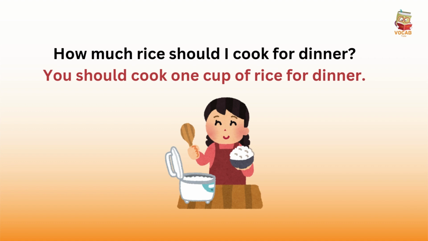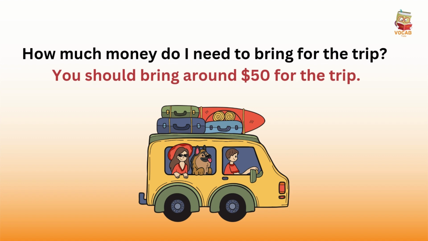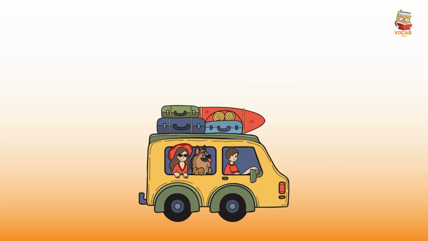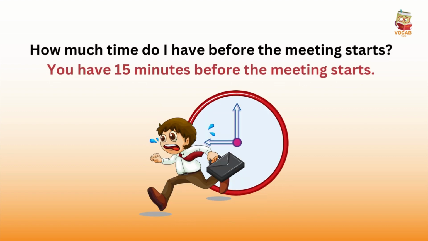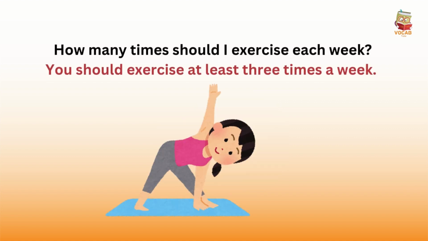How much rice should I cook for dinner? You should cook 1 cup of rice for dinner. How much money do I need to bring for the trip? You should bring around $50 for the trip. How much time do I have before the meeting starts? You have 15 minutes before the meeting starts. How many times should I exercise each week? You should exercise at least 3 times a week.